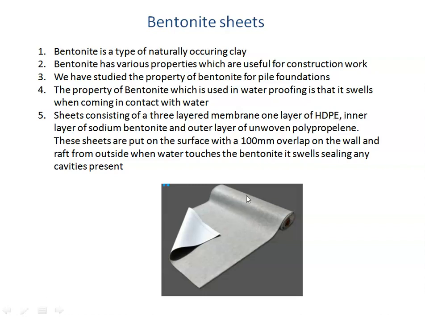Then the bentonite which is there in between, if water comes in contact with the bentonite, it will swell. Now when it swells, it is going to occupy a larger space, and thereby it is going to seal the cracks and pores inside the surface. So sheets consisting of a 3-layered membrane are put on the surface with a 100 mm overlap on the wall and raft from outside. When the water comes in contact with this bentonite, it swells and seals any cavities which are present inside.